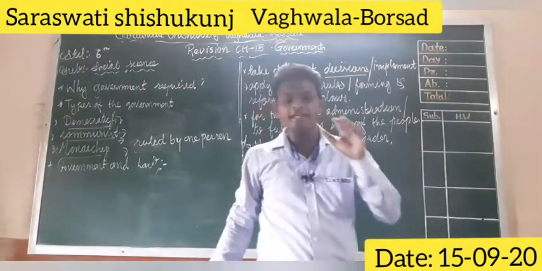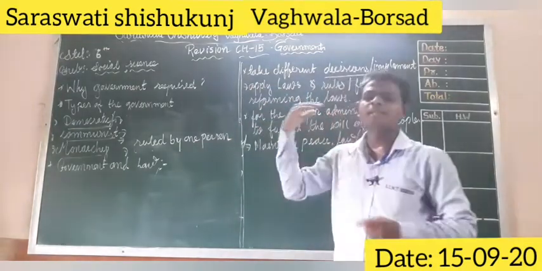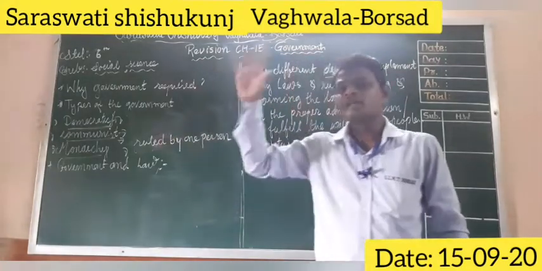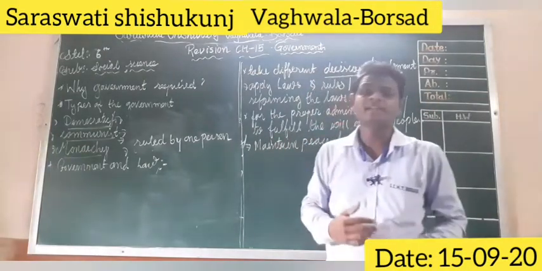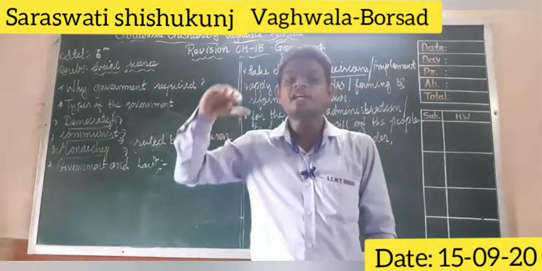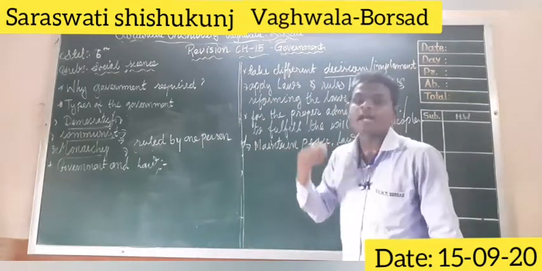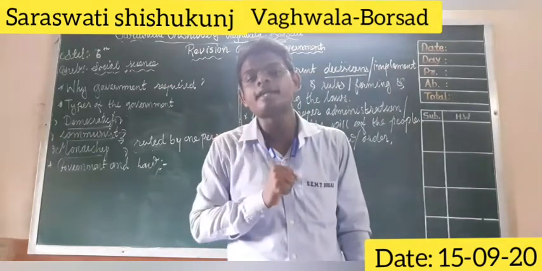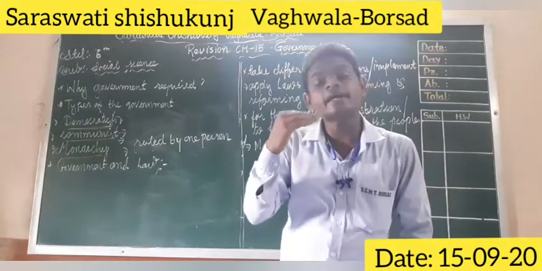The position of the king is inherited. In democracy, anybody can become a cabinet minister, chief minister, or prime minister. In communist government, one ruling party continues its legacy. But in monarchy, only the descendants, the king's sons and daughters, will get the chance to become the ruler of that particular empire or kingdom. People have no right to elect their king.